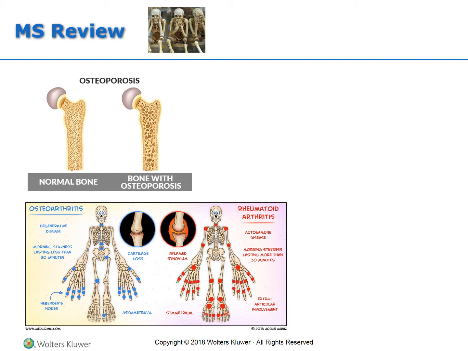Osteoarthritis is known for morning stiffness that lasts less than 30 minutes. So it's that individual that once they get up and moving around, typically start feeling better. There is cartilage loss at the joints that causes discomfort with movements. They might have bony nodules, like on their fingers, which is called Heberden's nodules.